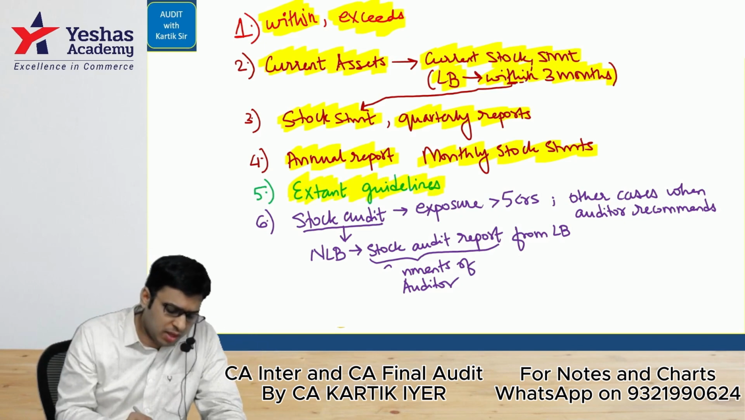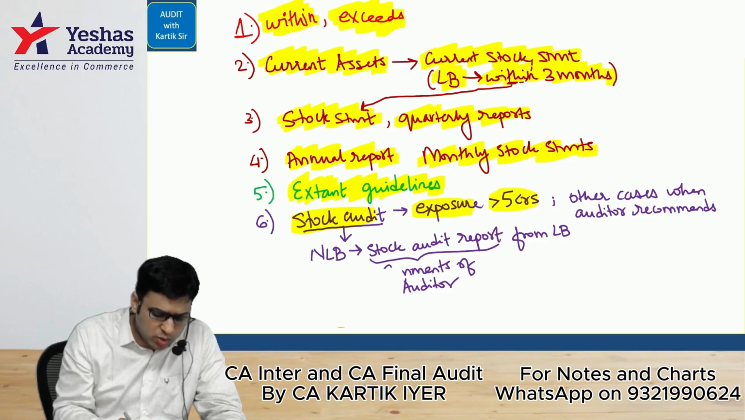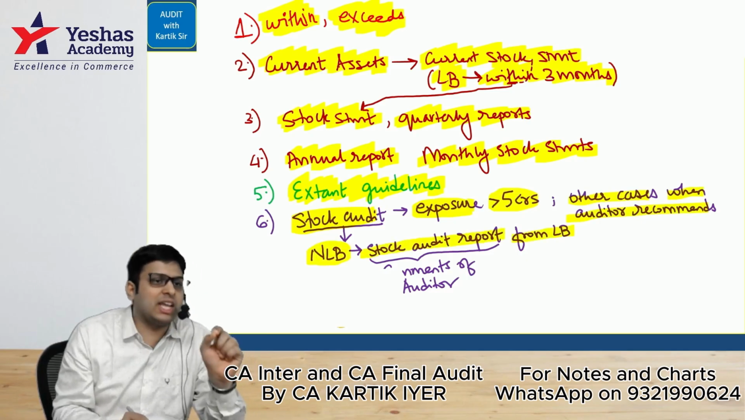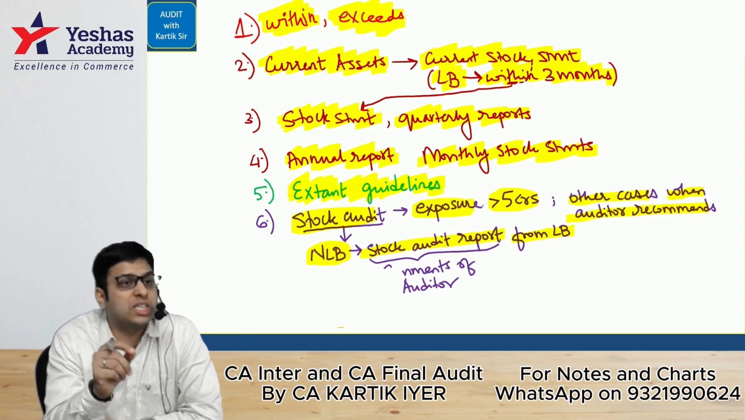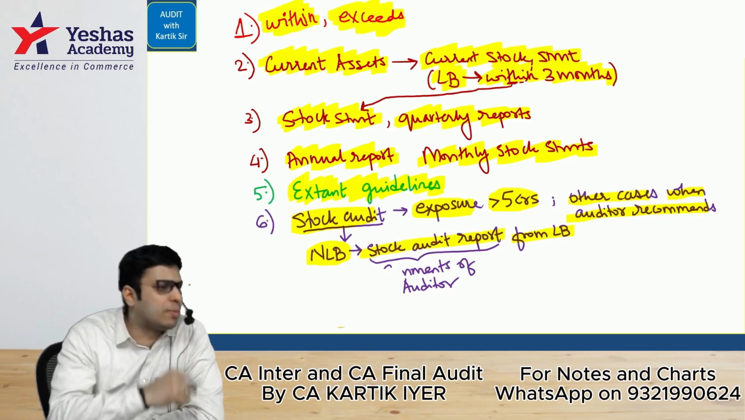And finally, stock audit is compulsory if the exposure, that is the risk taken by the bank, the loan given by the bank, is more than 5 crores. And also in other cases when the auditor recommends, non-lead banks should take the stock audit report from the lead bank in the case of syndicate or consortium loans. Consortium basically means when a group of banks come together to give a loan for a common purpose.